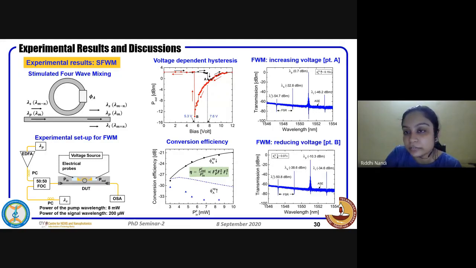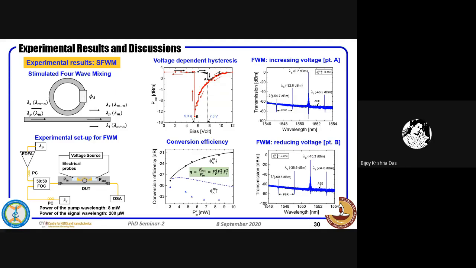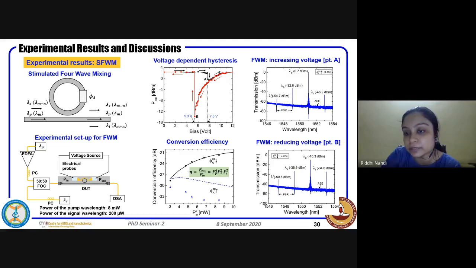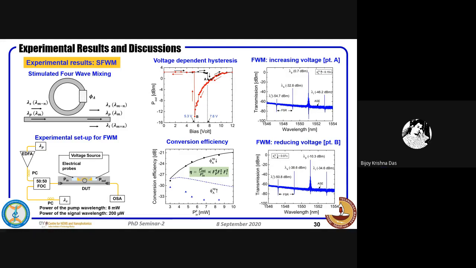The conjugate is not the one which we are going for. I think what he's asking is that the idler is 2 omega p minus omega s, whereas the conjugate is 2 omega s minus omega p. So from that point of view, you should be able to answer why the conjugate is slightly lower in power. Yeah, because it depends on the power level. Signal power is much less compared to the pump, so it is the availability of photons, basically; pump photon numbers are more. That is what your answer should be.